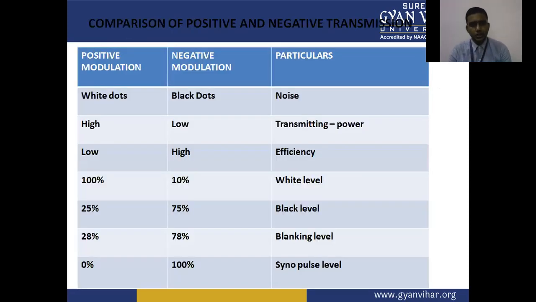This is the comparison chart of positive and negative transmission through which we can understand the particular points. In positive modulation, white dots, and in negative modulation, black dots. So noise is produced as white dots.